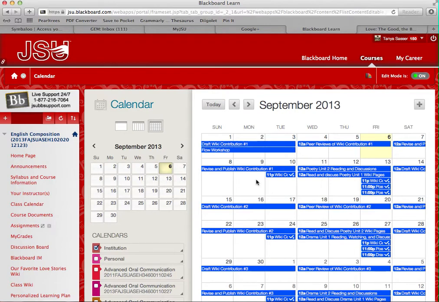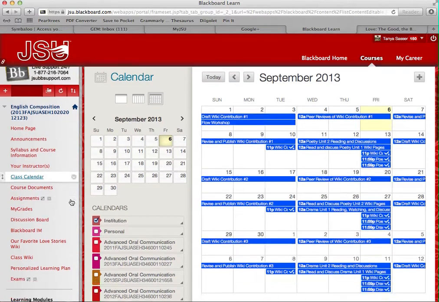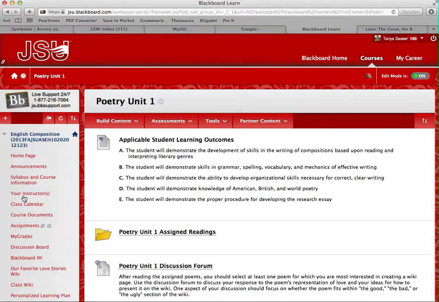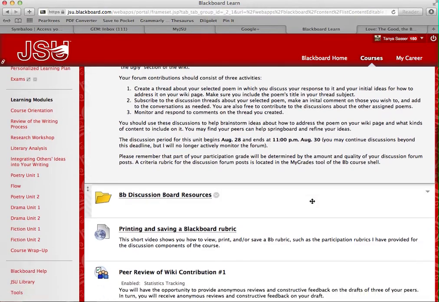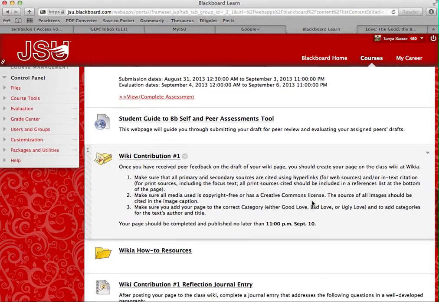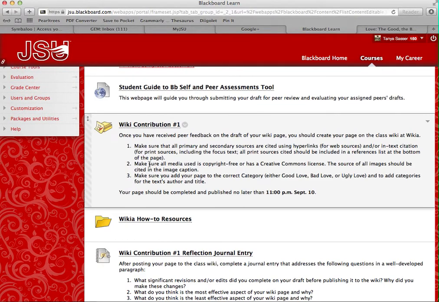So this is going to be your first analysis that you actually publish to our public wiki at Wikia. Love, the good, the bad, and the ugly. So to see what you need to do for that, just go down to Poetry Unit 1 and open that up. Okay, so here's your instructions.